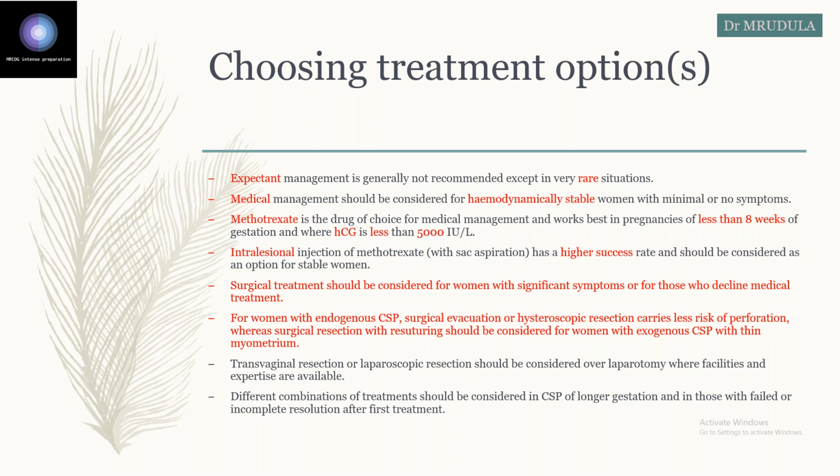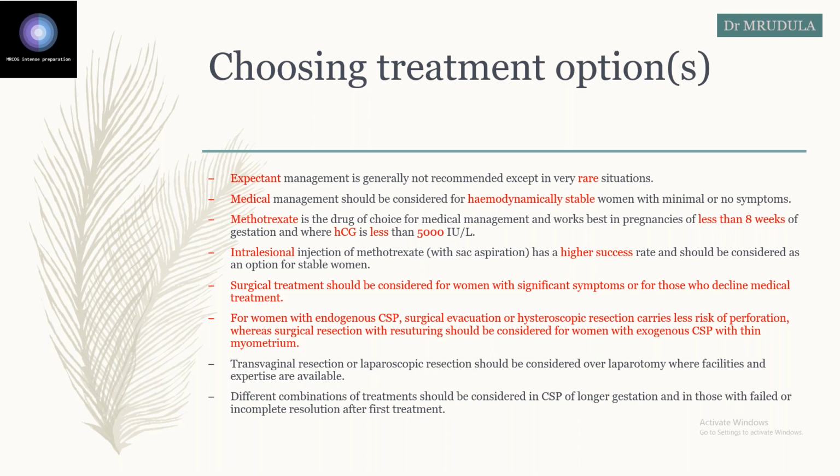Surgical treatment should be considered for women who have significant symptoms and those who decline medical management. For women who have endogenous CSP, surgical evacuation or hysteroscopic resection carries less risk of perforation. While for exogenous scar pregnancies, surgical resection should be considered. So for endogenous, evacuation or hysteroscopic removal, while for exogenous, it will be resection either by laparotomy or laparoscopy. When the expertise is available, transvaginal resection is also considered.